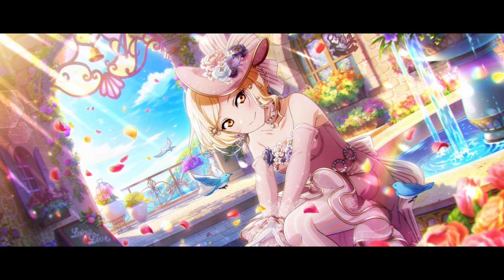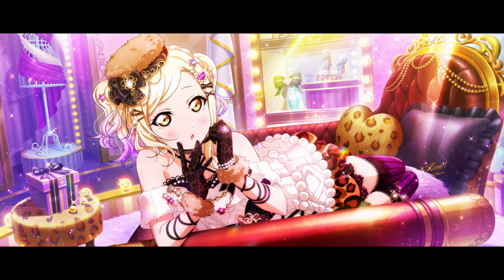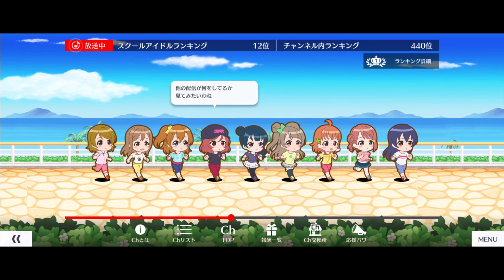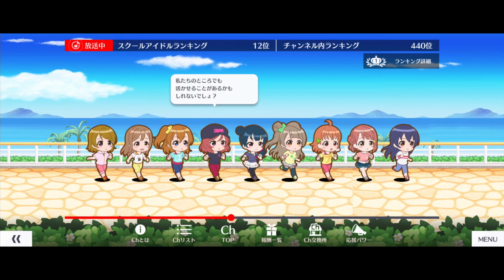All in all, School Idol channels are mainly used to farm materials to level up bond boards, so if you're struggling to clear the 7th board, then use this feature to boost your progress. With that said, that's all for today.